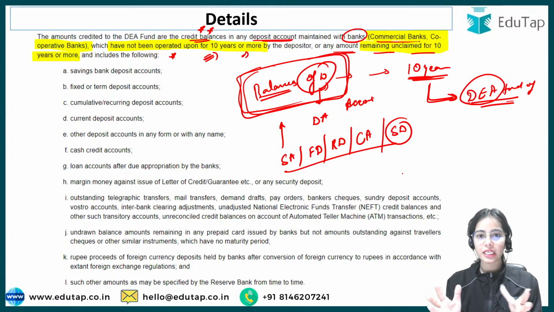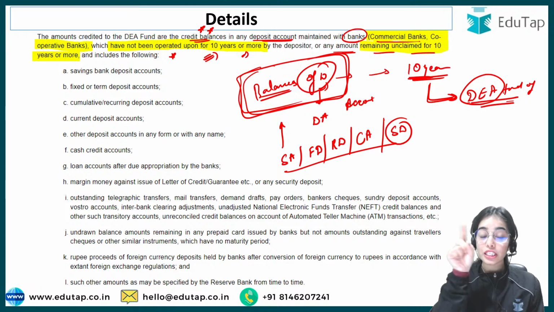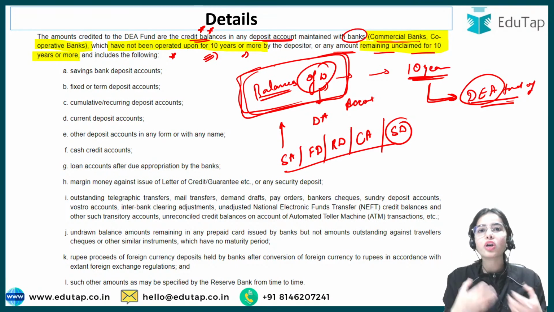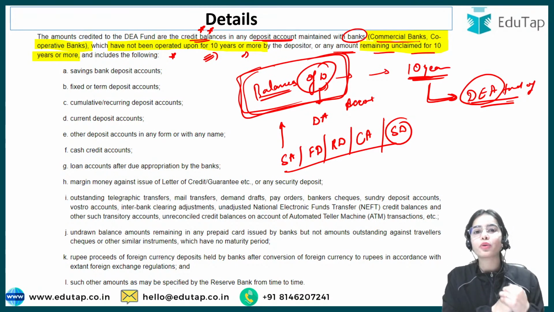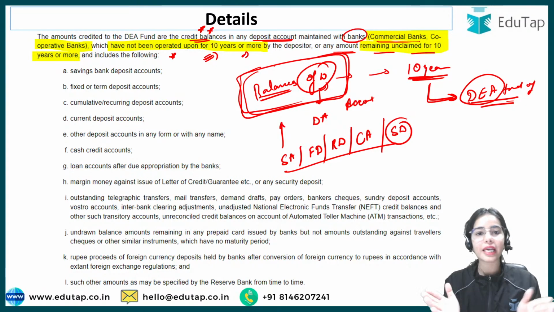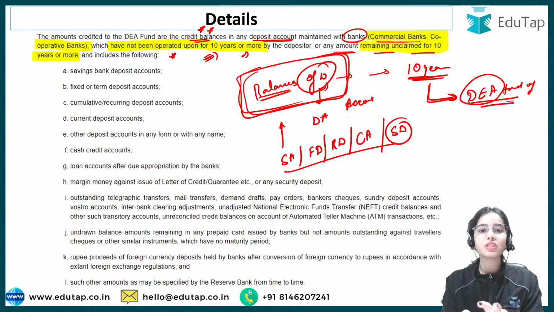So the basic idea is that it is your money. So the bank cannot keep it with itself, and the bank will say that, okay, now it is my money because the customer is not coming. No, the bank cannot do so. It is the customer's money. Let it be the security deposit, let it be the money that you have in the fixed deposit, term deposit, or the savings account. Any money that is of the depositor, even if the depositor is not claiming it on time, still it is the depositor's money. The bank cannot keep it with itself.